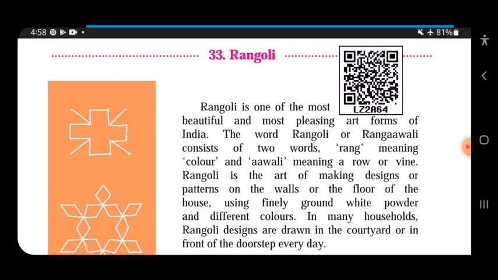We all like doing some of the other art forms. We like craft, we do drawing. So during festivals, we make Rangoli.